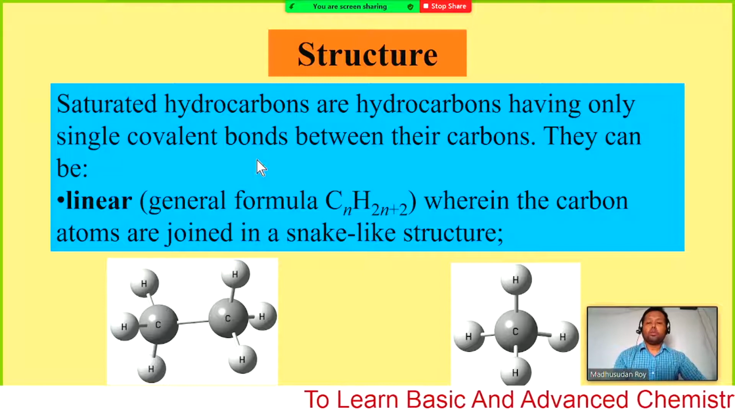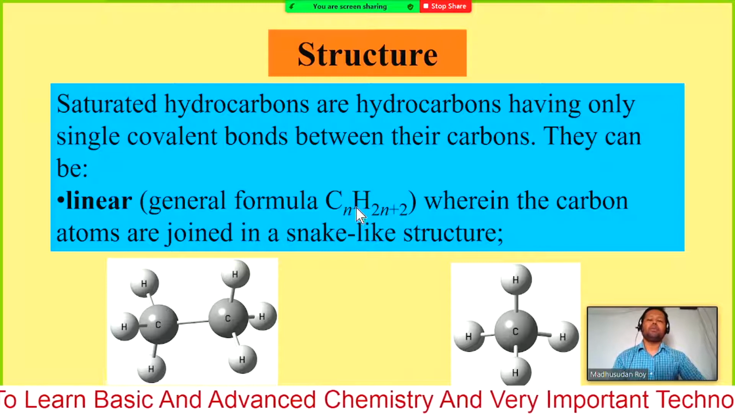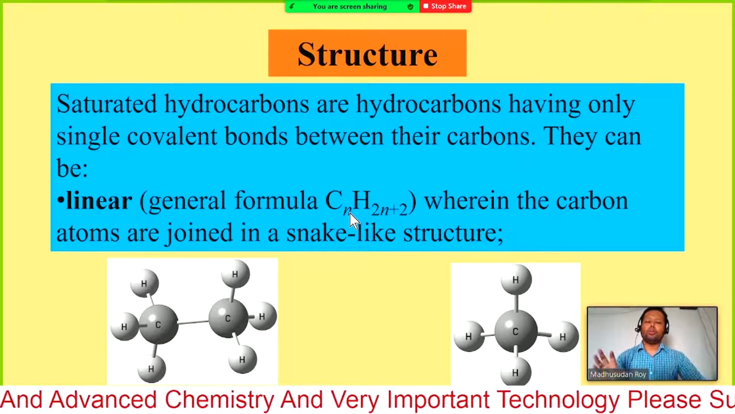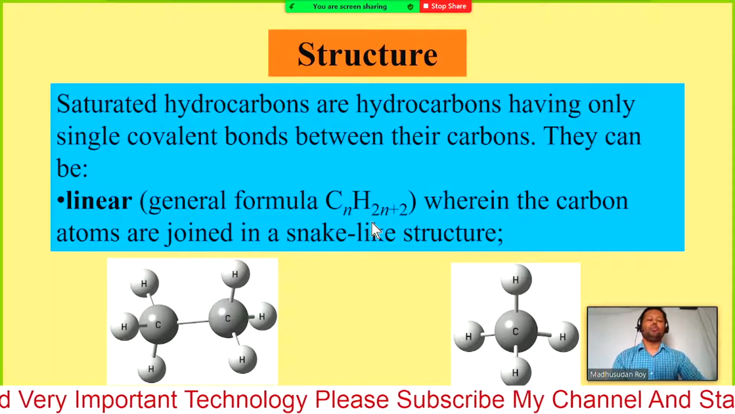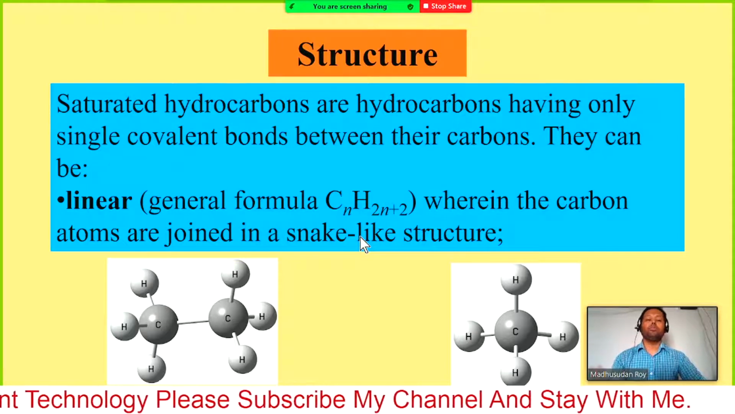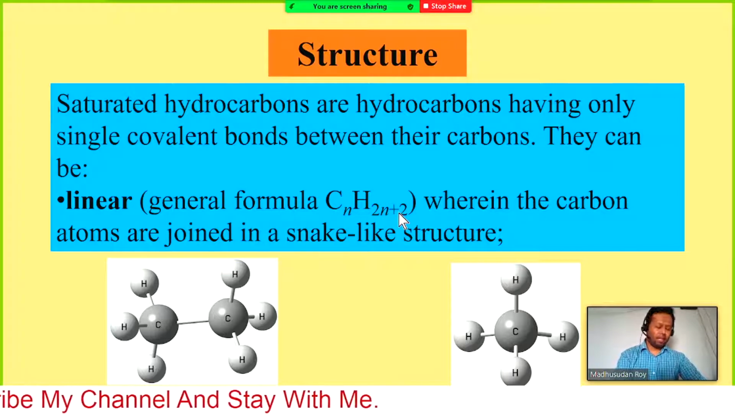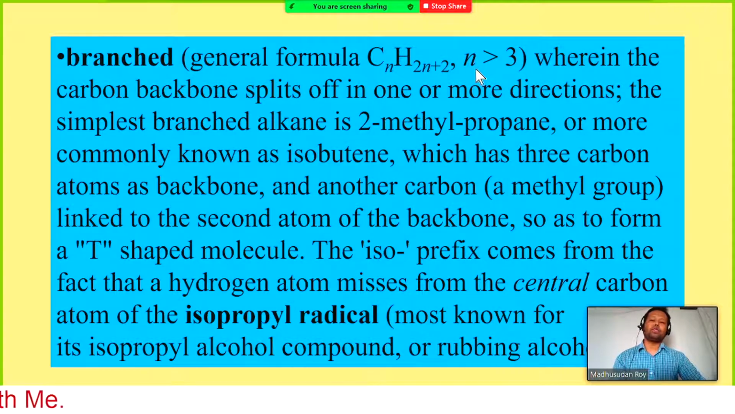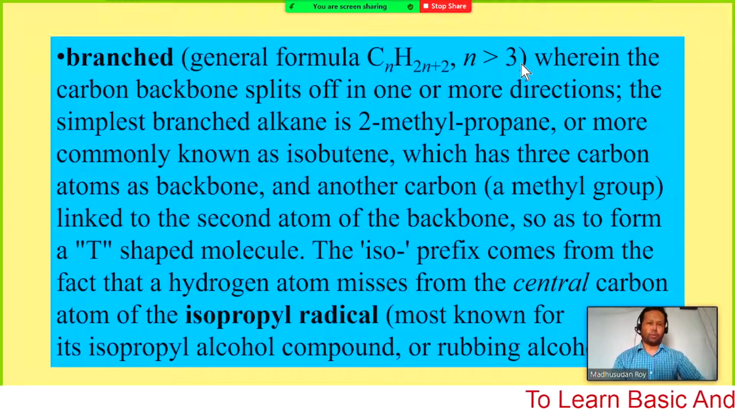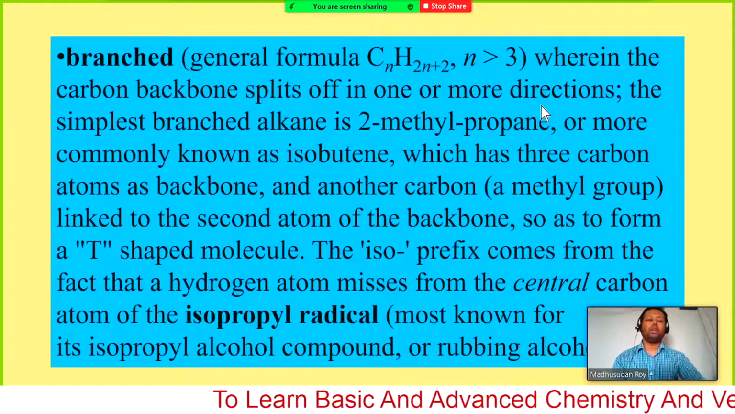So for linear hydrocarbons or alkanes, you can have the value of n from 1 to any number. But in case of branched hydrocarbons or branched alkanes, you need to have the number of carbons more than 3, so at least 4. So linear alkanes have the general formula CnH2n+2, but in case of branched, you need at least 4 carbons, wherein the carbon backbone splits off in one or more directions.